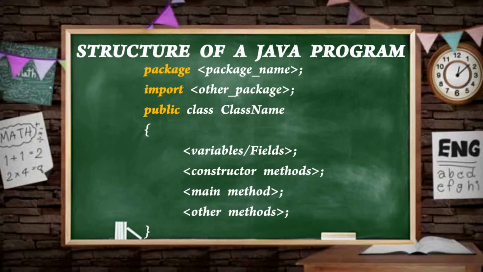After that, import package, right? In a C program, if you want to use printf and scanf functions, you will include the stdio.h header file. Similarly, if you want to use any of the classes defined in other packages, you should import that package using the keyword import, right? Anyhow, these two lines are optional.